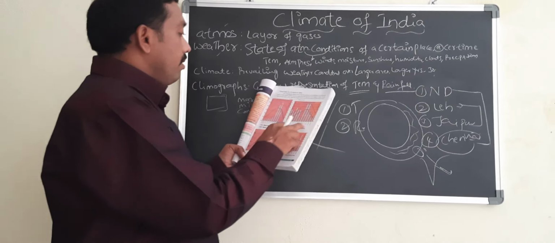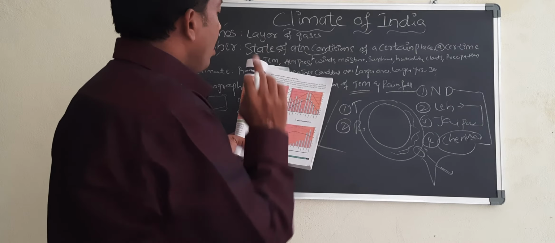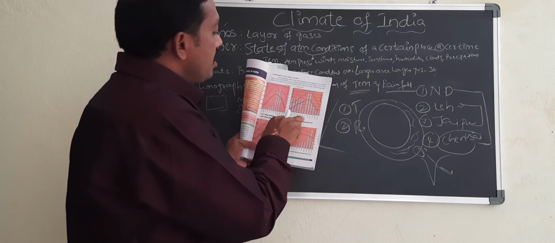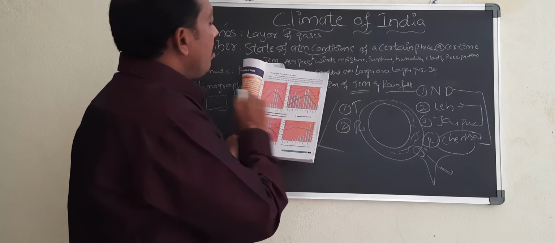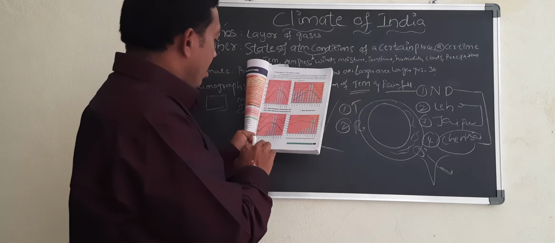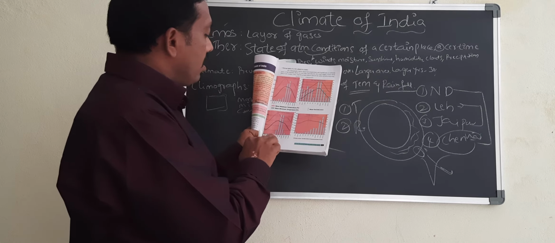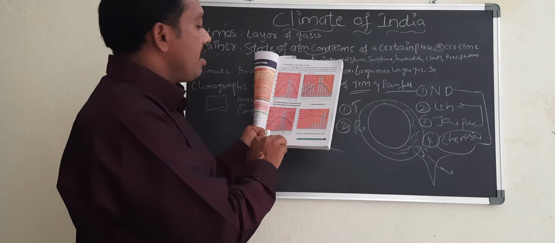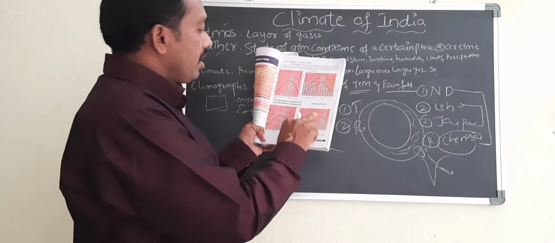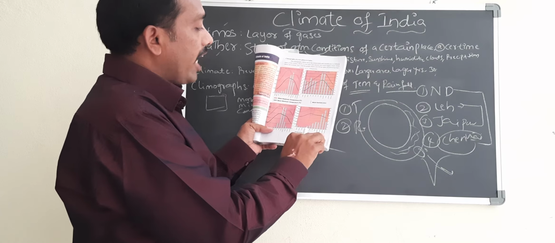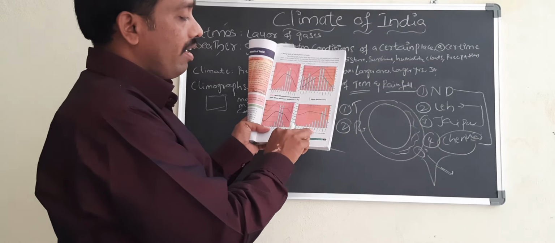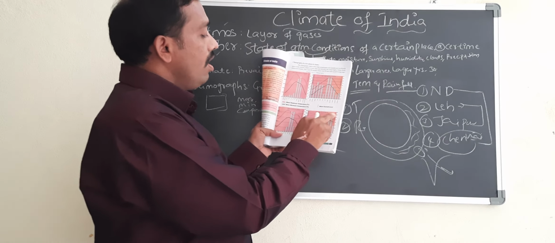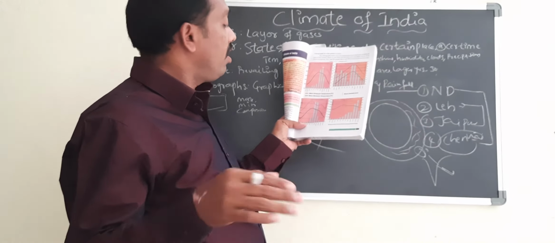In the case of Leh also, if you observe, it is receiving maximum rainfall in July and August. In the same way, Jaipur receives maximum rainfall in July and August, and less rainfall in the month of December. In the case of Chennai, you see it is receiving maximum rainfall not in June, July, but in the month of November. Why it is receiving it in November, let us see later.